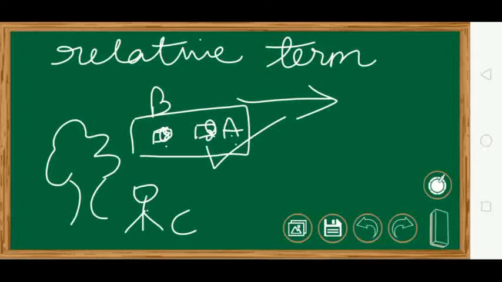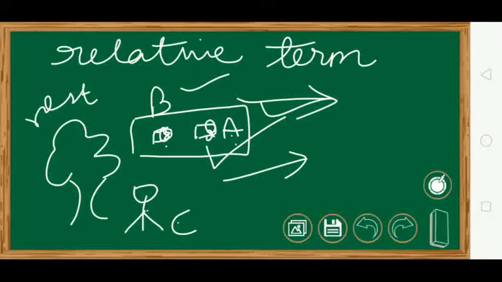So it depends on who is observing. For B, A is at rest. For C, A is moving. Now for C, the tree is at rest. The tree is not moving. But for A and B, the tree is going behind when their bus is going ahead. So for them, the tree is in motion. That is why we say that motion is a relative term. If the position of that object is changed with respect to the surroundings, only then we will say that it is moving. I think this concept is clear.